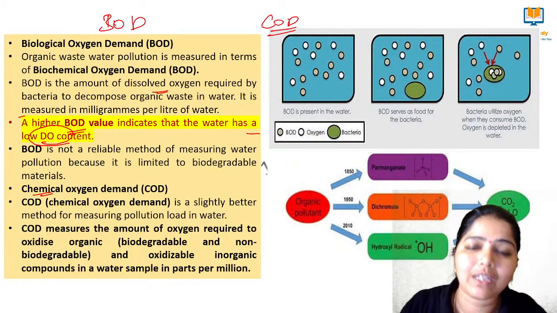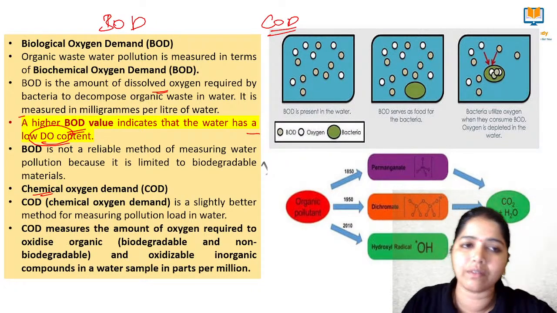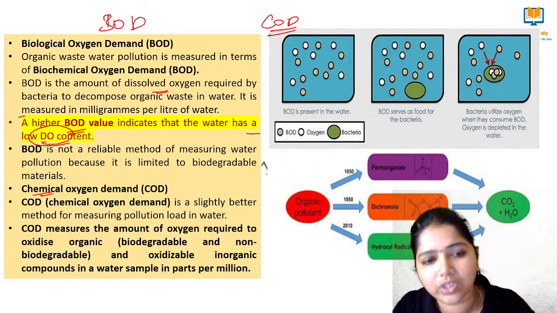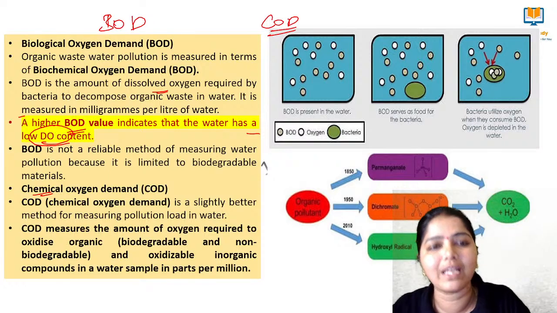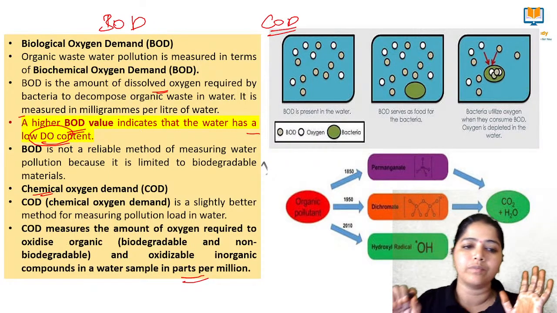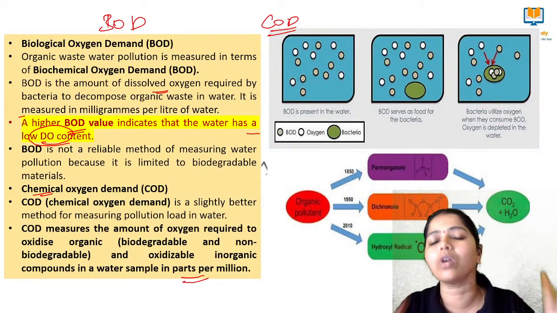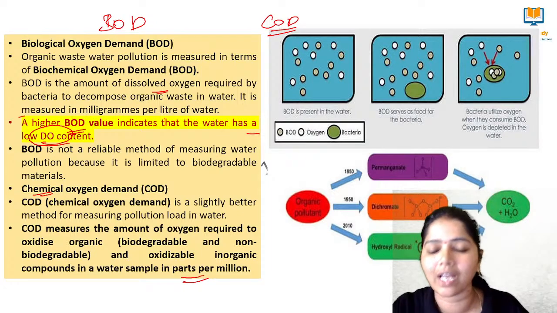And we have another method called chemical oxygen demand. What does it mean? It is also a method like what we do in biological oxygen demand. It measures the amount of oxygen required to oxidize the organic and the oxidizable inorganic compounds in a water sample, in parts per million. It is a better method to measure the pollution load in the water body. That is chemical oxygen demand and biological oxygen demand.